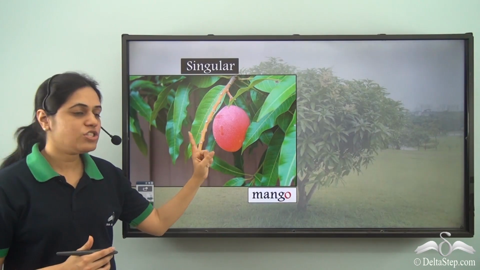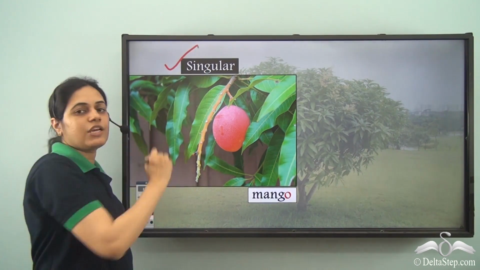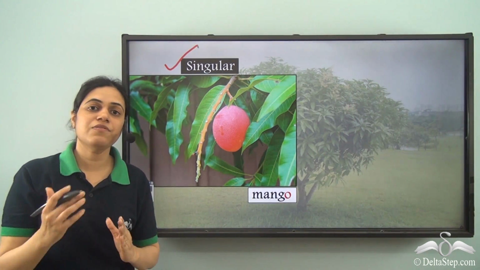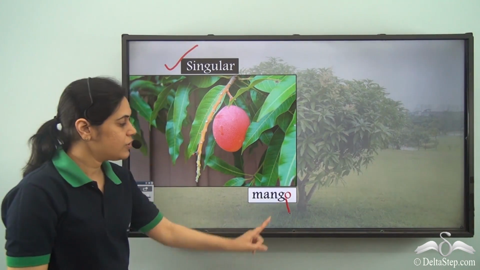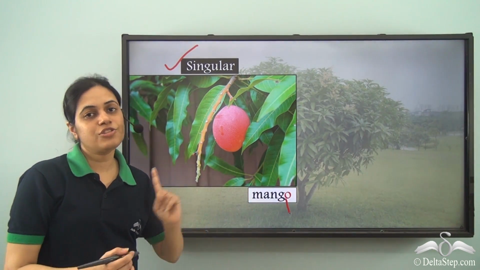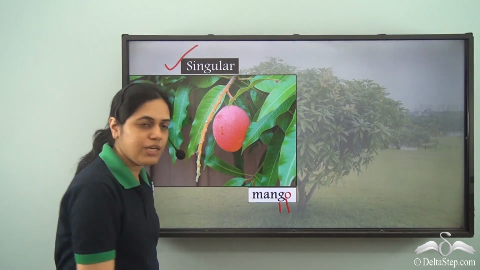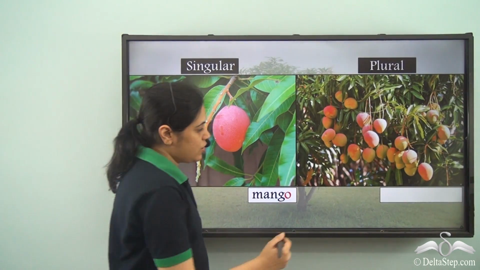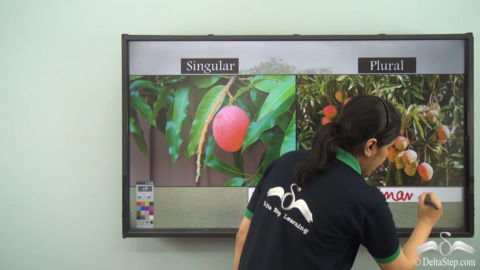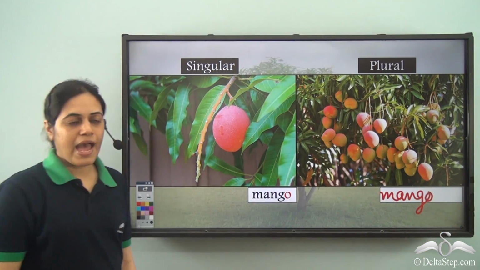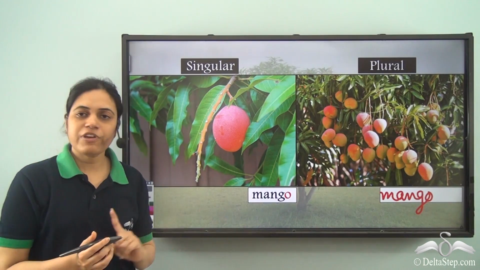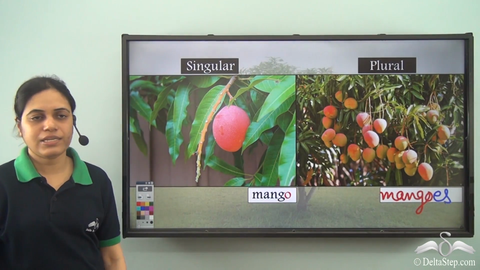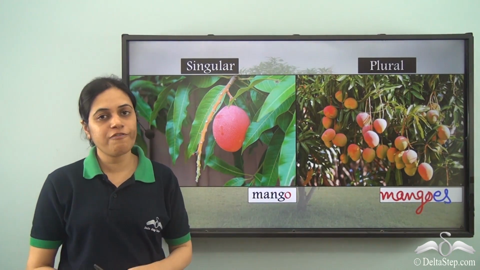So mango, just one mango is singular, M-A-N-G-O. Now whenever you see a word ending in O, you need to see the letter just before O, which is G. G is a consonant. So what will be the plural of mango? M-A-N-G-O, mango. And because we have G before O, we need to add ES at the end. Mangoes is the plural of mango.